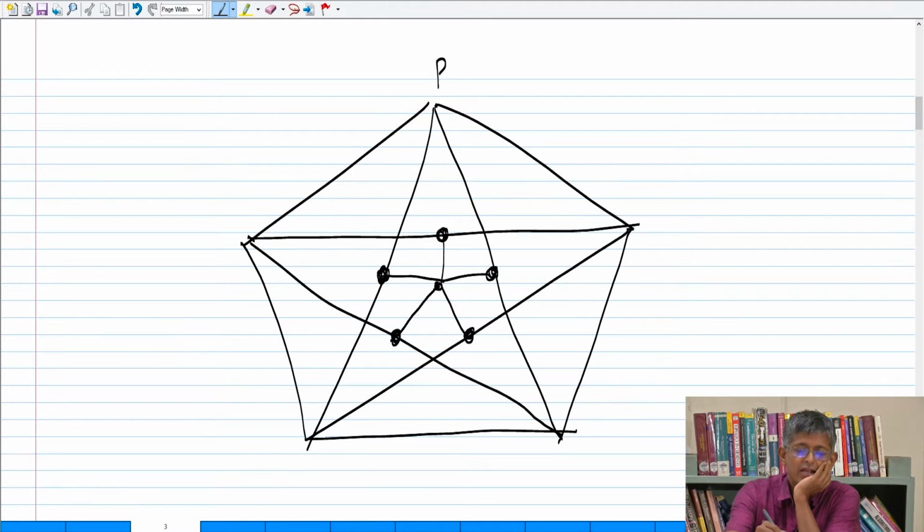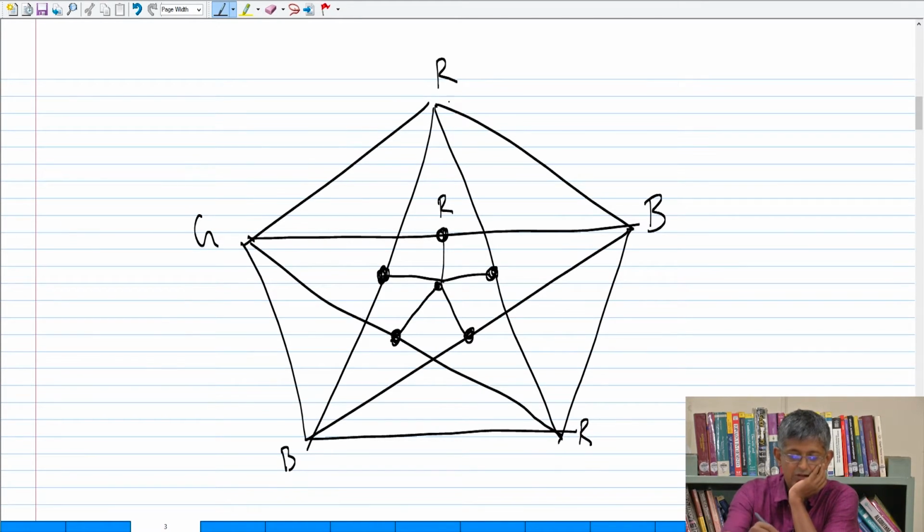So the outer cycle anyway, I have to use 3 colors, right? So I want to use 3 colors and not more. Red, blue, green. It's very symmetric, so it doesn't matter what I do. Fine. Okay. So now this vertex is red, right?